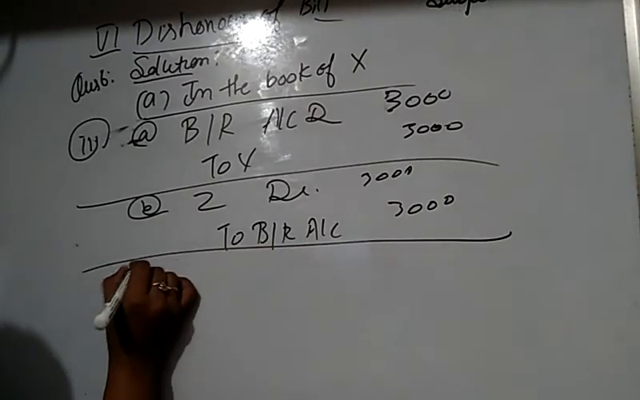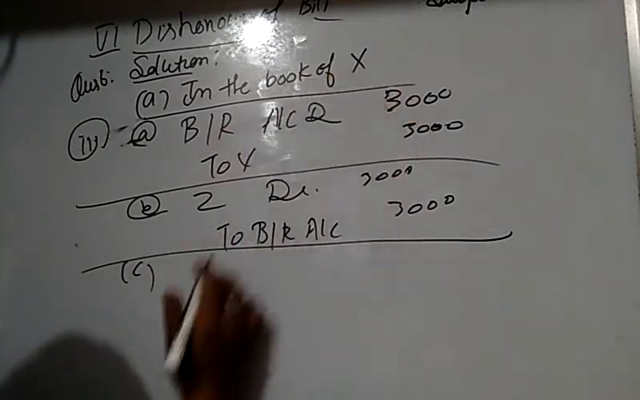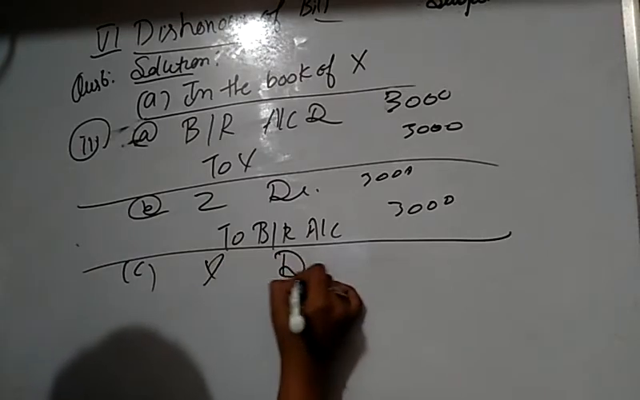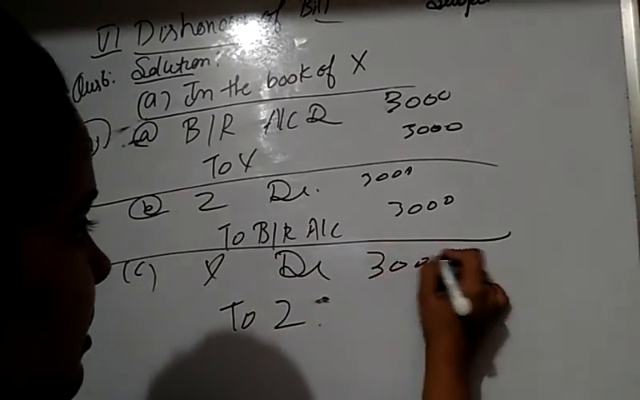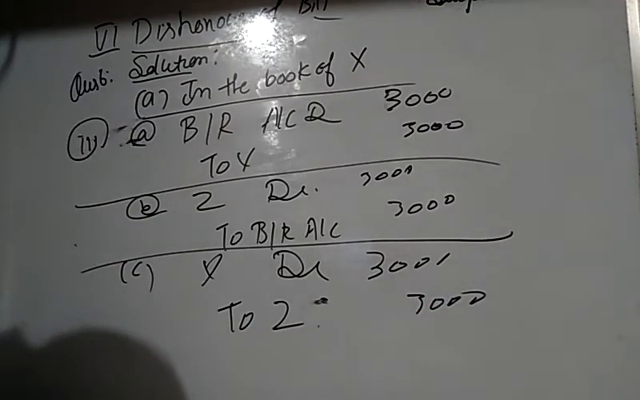After that, the bill is dishonored. Now it is in the hand of Z. The bill is dishonored, and Z returns the bill to Y, so Y debit to Z, the amount being 3,000. The third case is done.